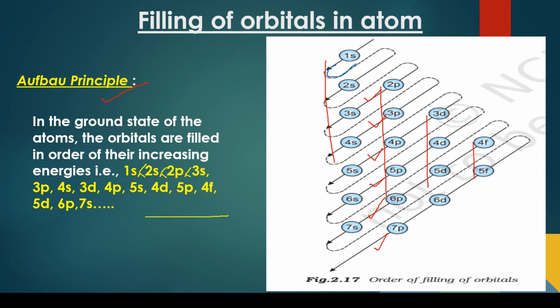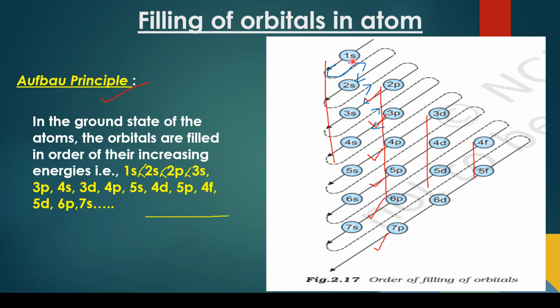From here, you have to go this way and then you come back here. Then from 2s again you go this way. So these dotted lines are to be drawn between the proper lines and then join them this way. Alternate upwards, downwards, upwards, downwards, and then you can follow the simple order.